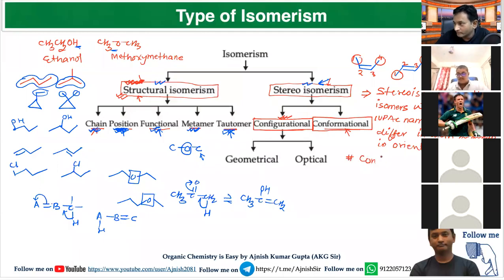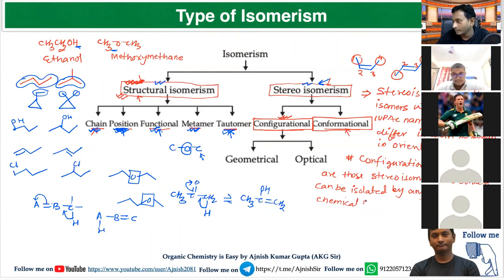Configurational isomers are those stereoisomers which can be isolated by any physical or chemical means.